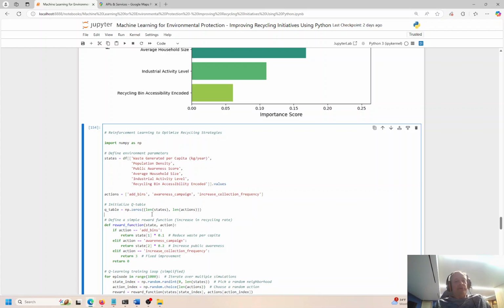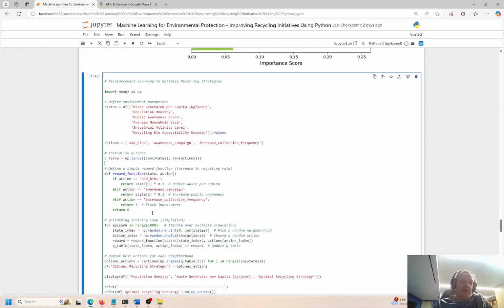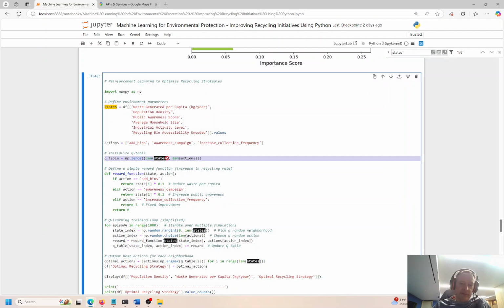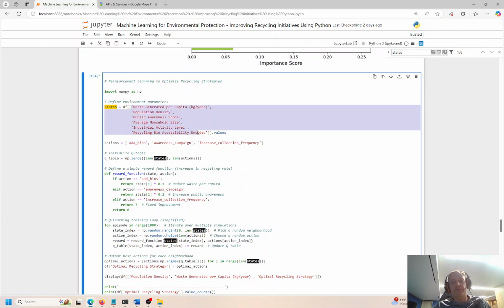So this is the reinforcement learning agent that I set up, and I'm going to give you all the code. You don't have to worry about all the details here, but basically these are the features we're feeding into this variable right here. If I do Control F, you can see the length of the states is going to iterate through each item in states. These are all the items, right? 1, 2, 3, 4, 5, 6. We have 6 items, so the length is 6, and actions. These are the positive actions that we can associate with these different features. Again, the features come from the data frame. The actions are add recycle bins, public awareness campaign. So it's some type of marketing.